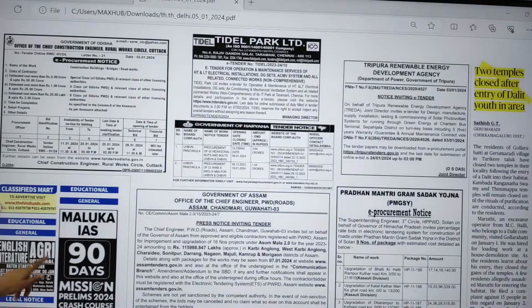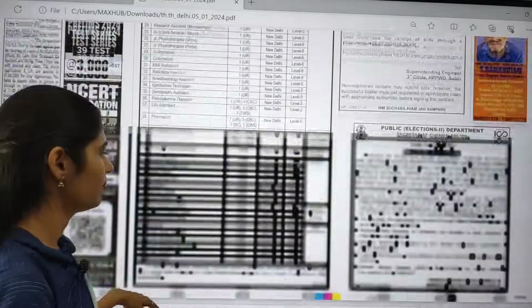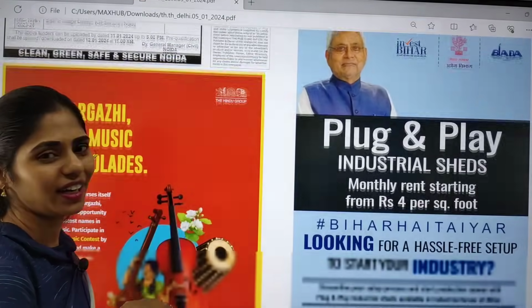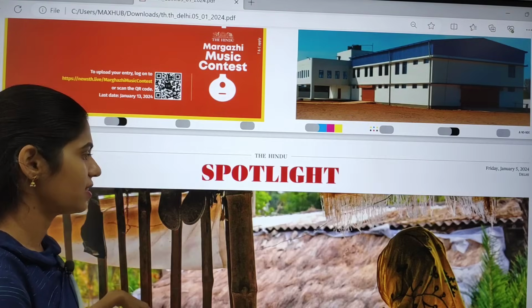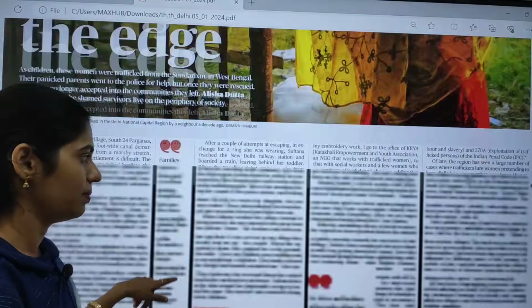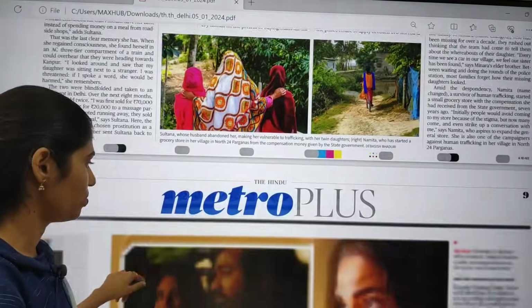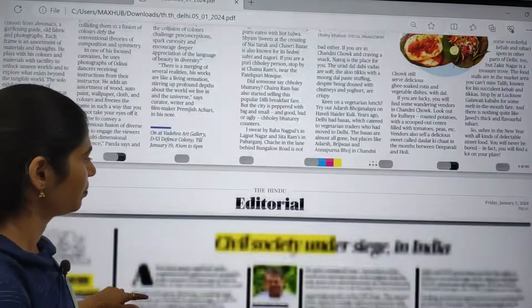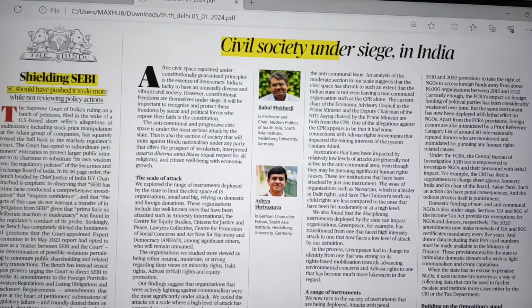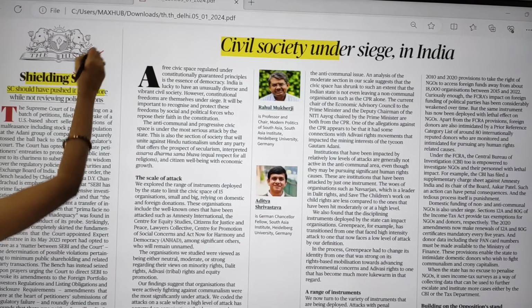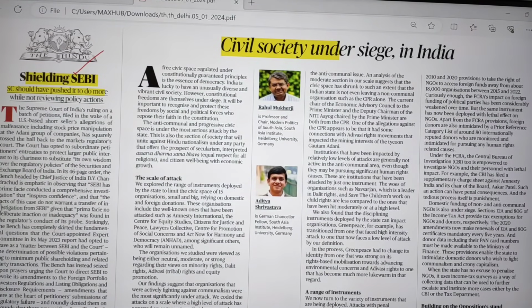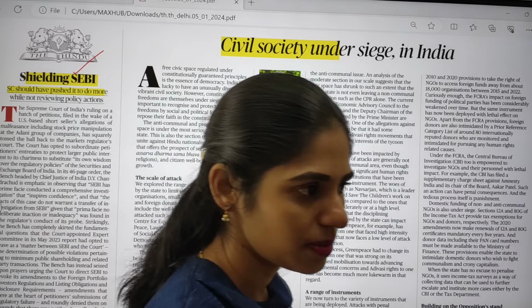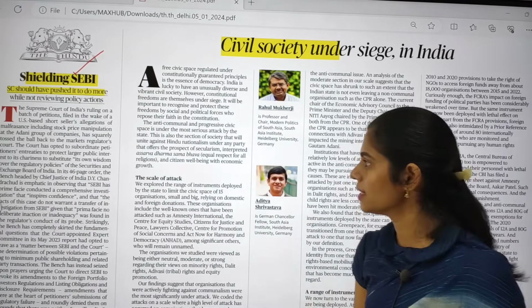Now let us move to the next topic. Today is Friday, so you will be getting this Spotlight Metro Plus. Leave that simply. That is not of much use for us. And on this editorial page, you can see this article. It is a continuation of yesterday's article, that is the Supreme Court judgment on the Adani group and SEBI.